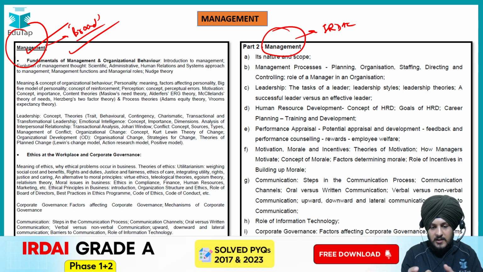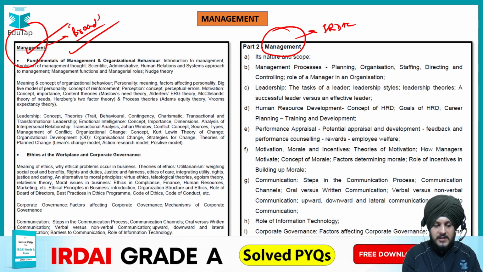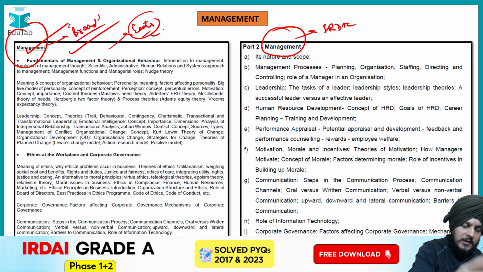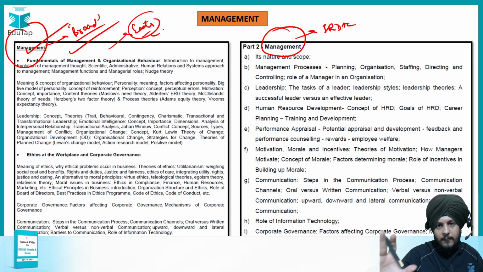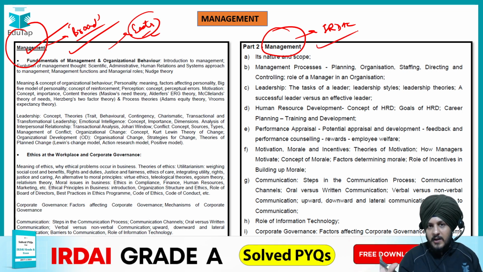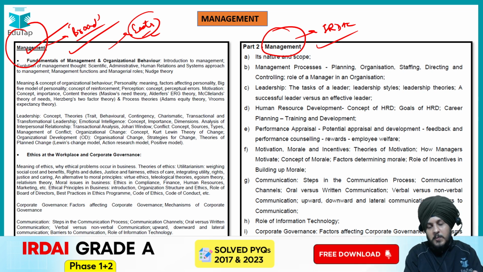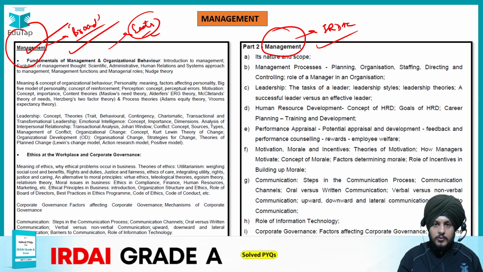Fine. So the components and keywords are, I would say, the same, and though the RBI one includes some extra topics, if you are done with that, you don't have to put a lot of effort into IRDAI. तो यहाँ आपकी बहुत ज़्यादा मेहनत बच जाएगी। तो अगर आप RBI के लिए प्रिपेयर कर रहे हैं तो मैनेजमेंट आपका IRDAI के लिए ऑटोमेटिकली कवर हो जाएगा। Fine.